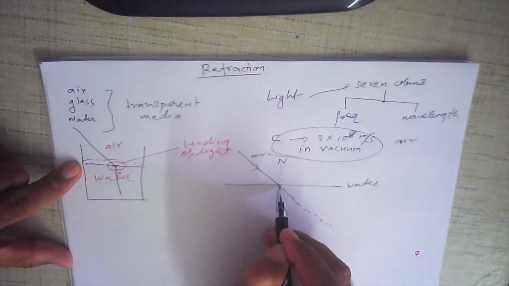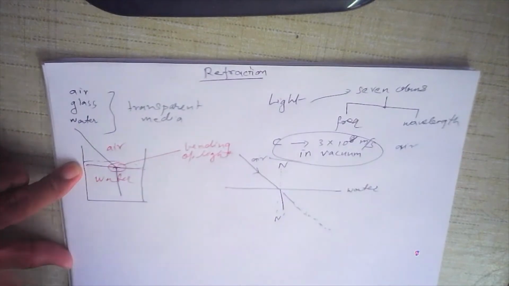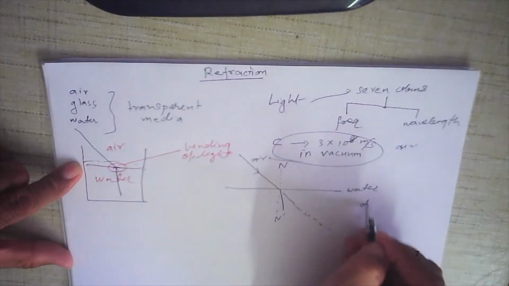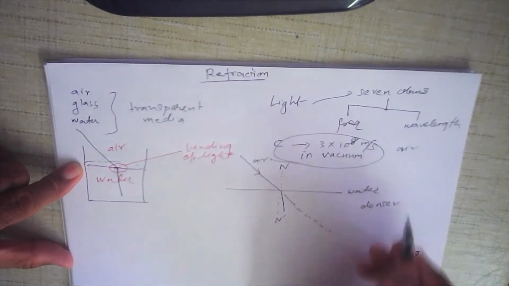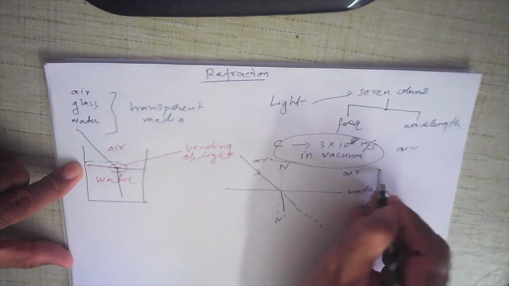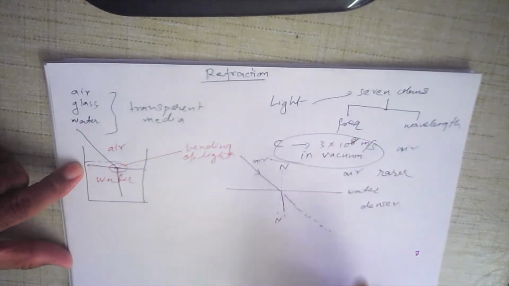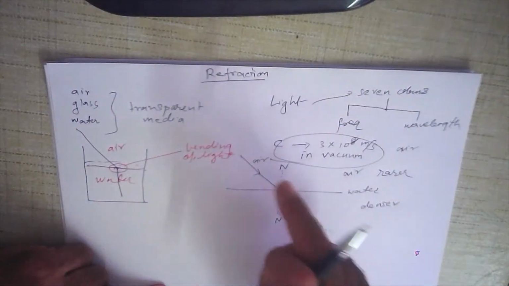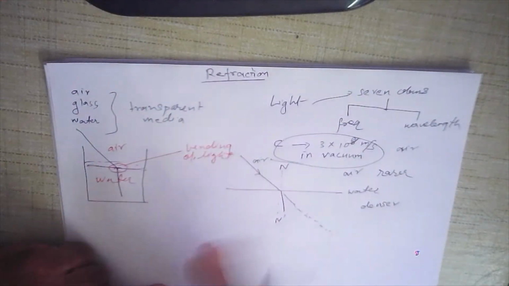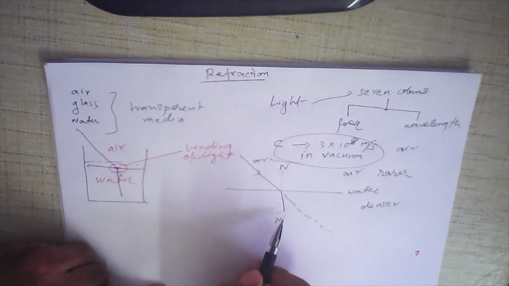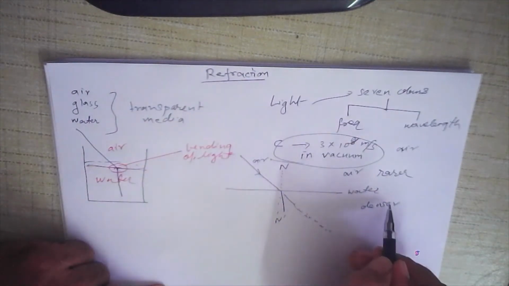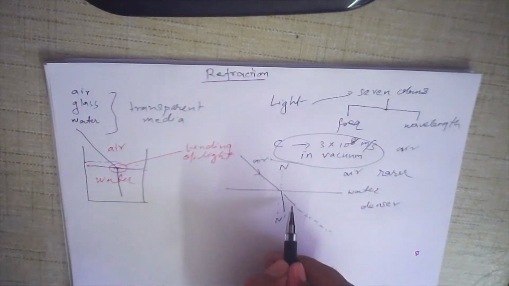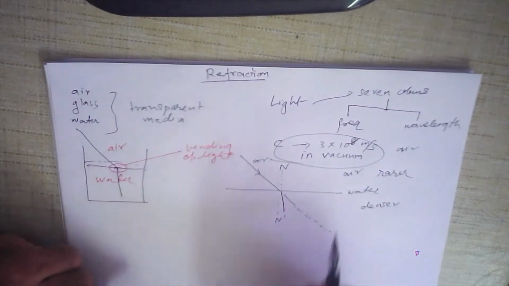It bends slightly towards the normal, because water is denser than air. Air is rarer, R-A-R-E-R. So air is a rarer medium, water is a denser medium. Bending of light takes place towards the normal, not away from the normal. This bending of light is called refraction, and it takes place because the velocity of light changes in water. It slows down in water.